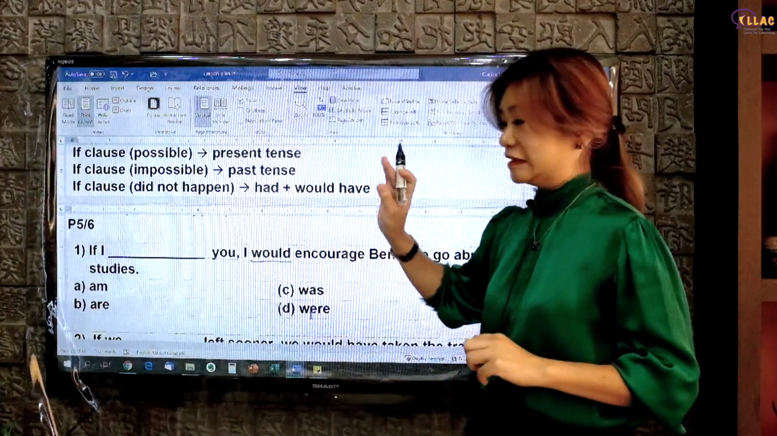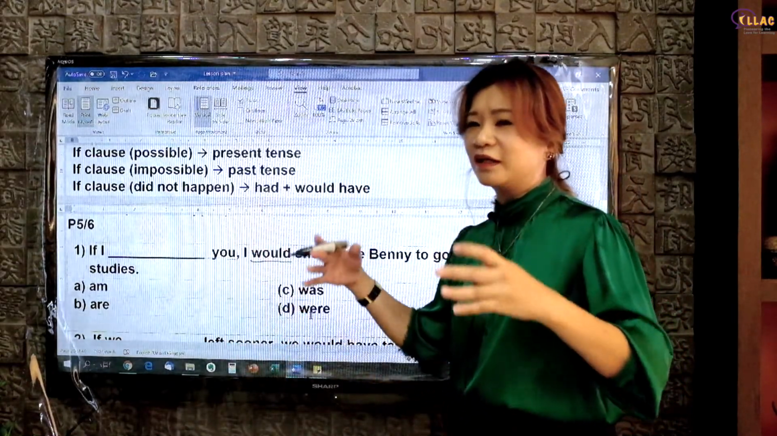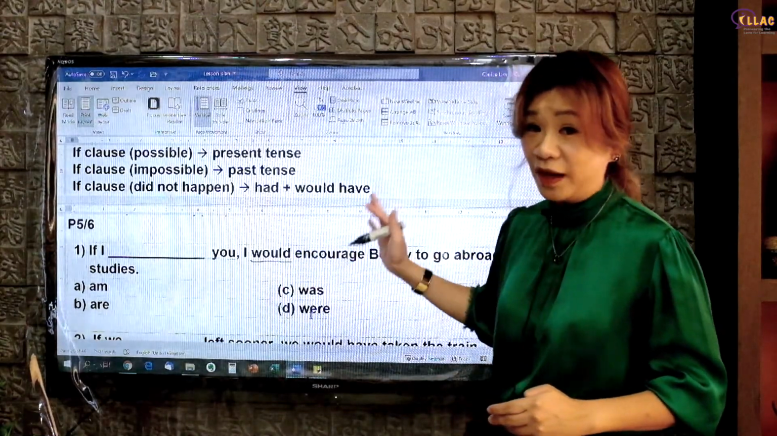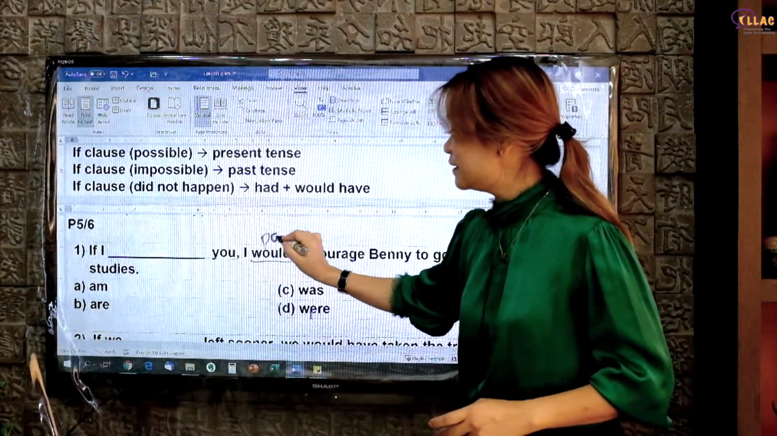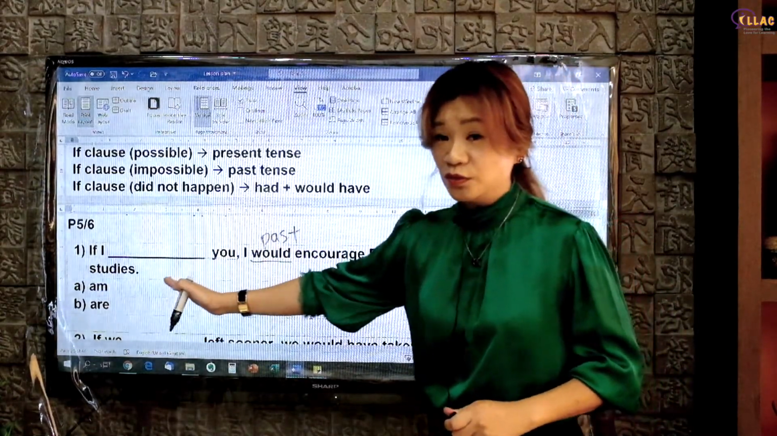If you do not understand the context, it can be quite confusing sometimes. Is it possible? Is it impossible? I can't really differentiate. Just look at the tense that is used in the second part. They used past tense. The past tense of will is would. So if they use past tense, you use past tense.